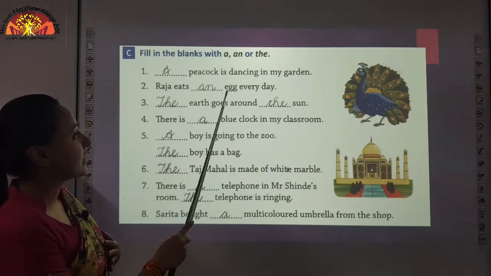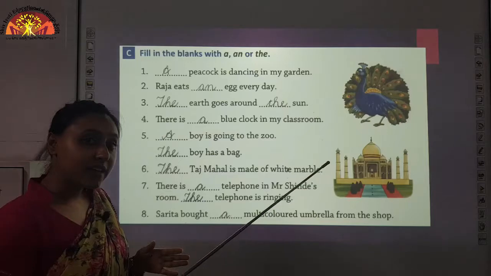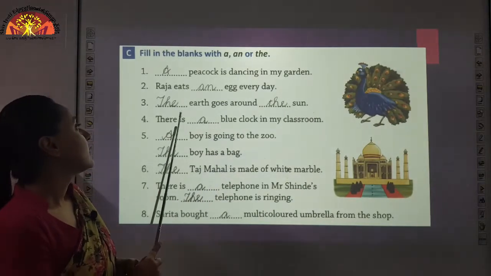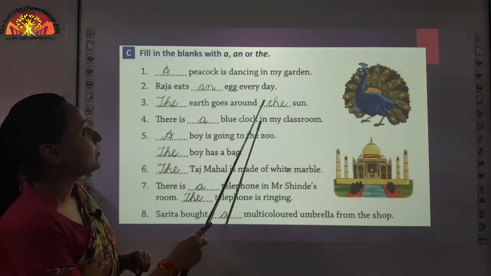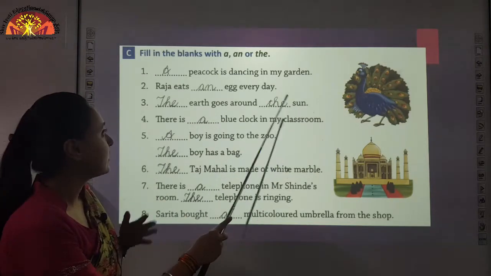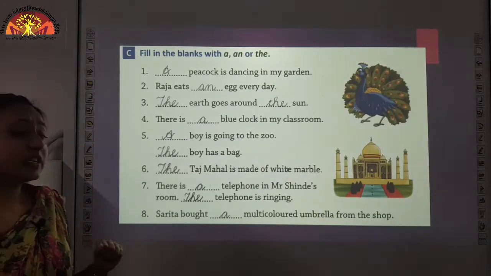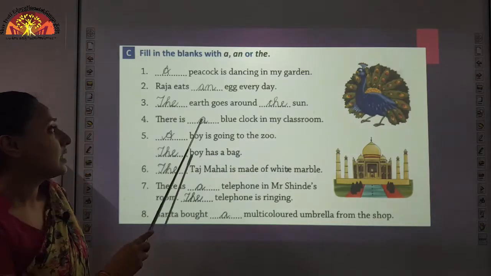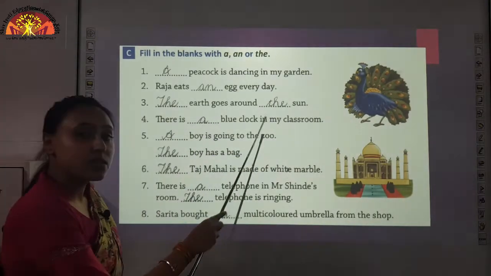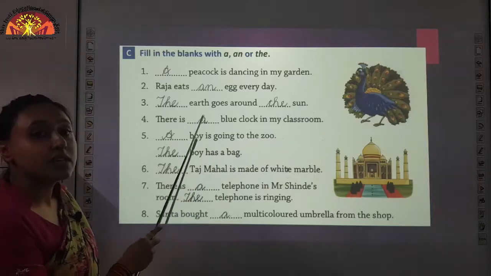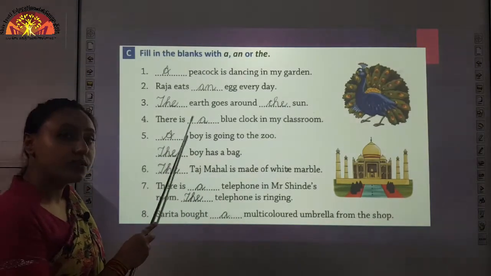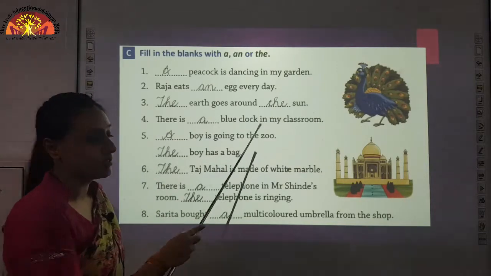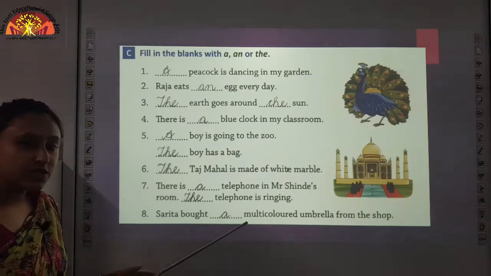Raja eats dash egg every day. Again egg, egg has a vowel sound. We used an before egg. Dash earth goes around dash sun. So, children, we will fill the in both the blanks because earth is universal, and sun is also universal. So, we use the article the before universal items. The earth goes around the sun. Okay, the rest you will do yourself, children.